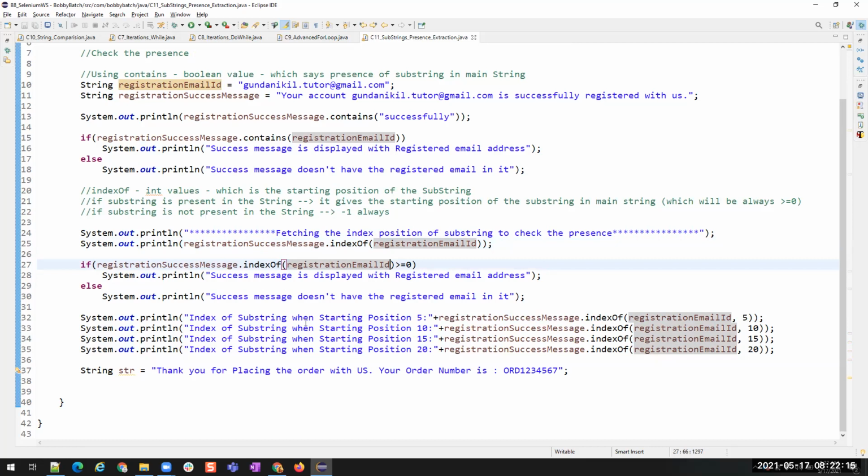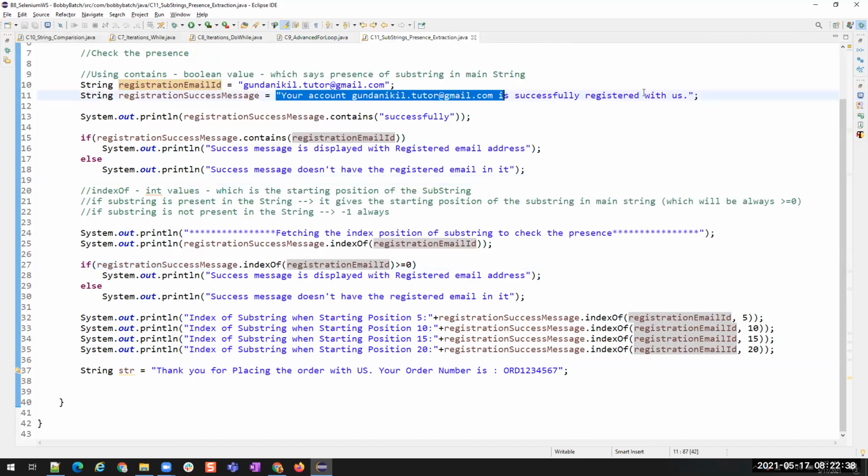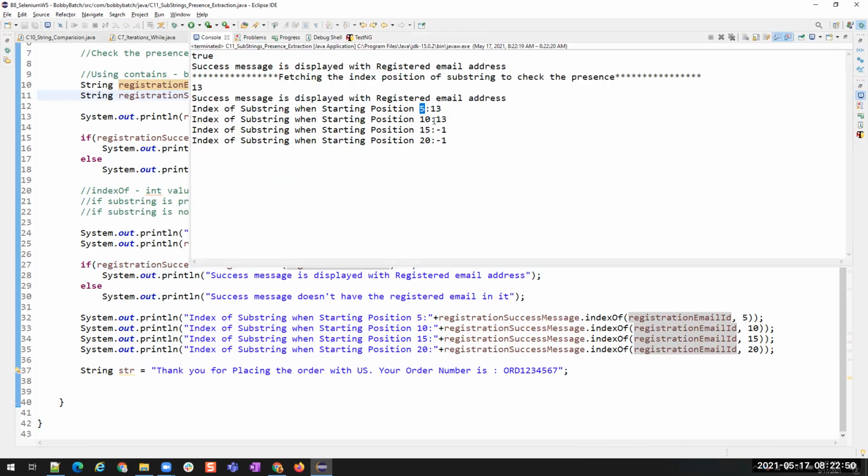Can we run the result once again? Sure. I want to see the first one. Okay, so it says the email ID starts at the 13th position. It is counting from the 5th position. No, it is not counting, it is verifying from the 5th position. See, this string will not be changed, but from where we start is changing. So it's starting from here. The space after you. Exactly. After that space, it's saying which position it is. 13th. Exactly, 13th.